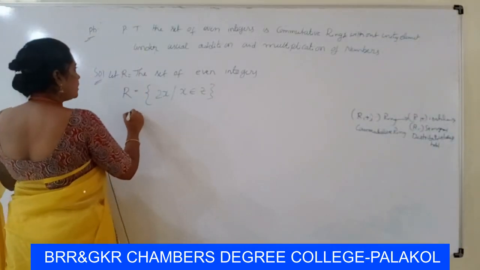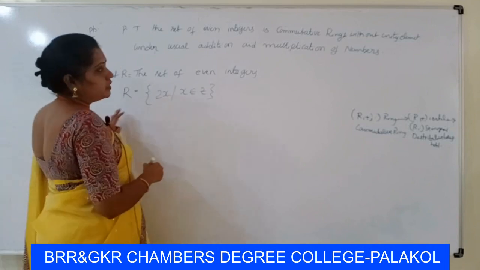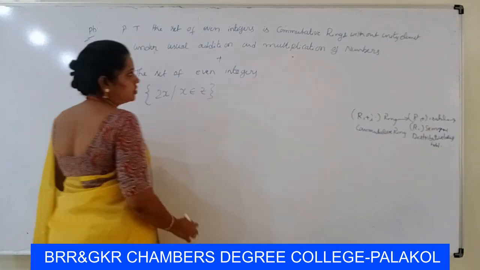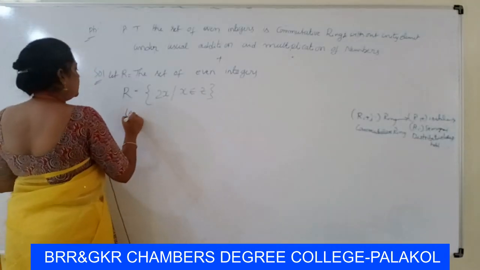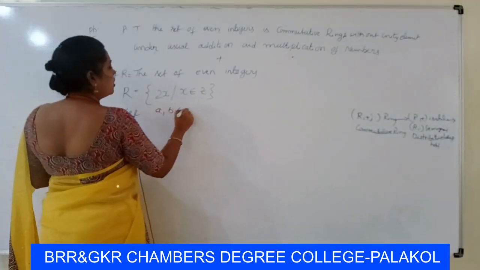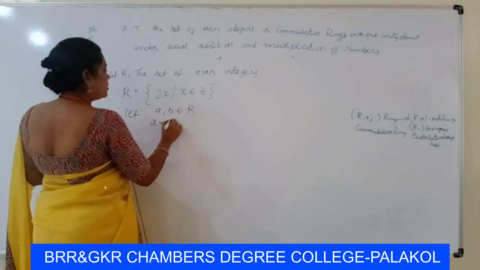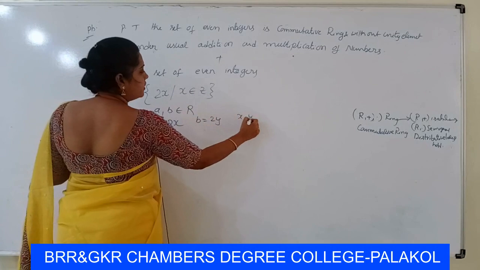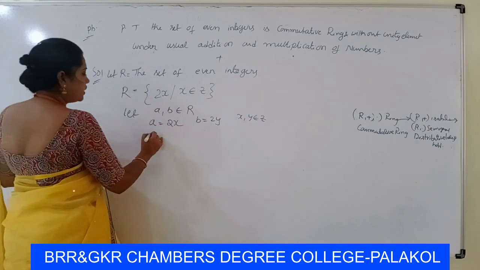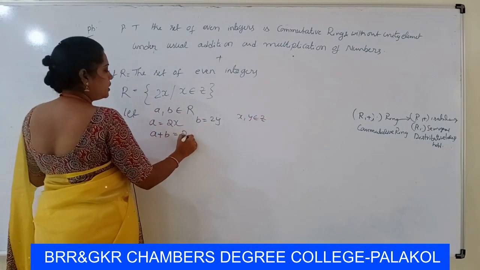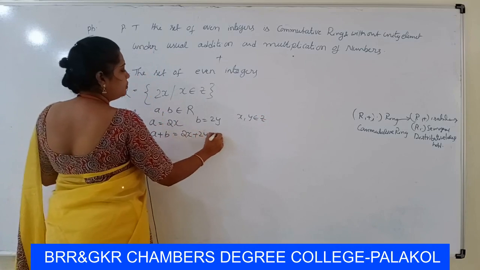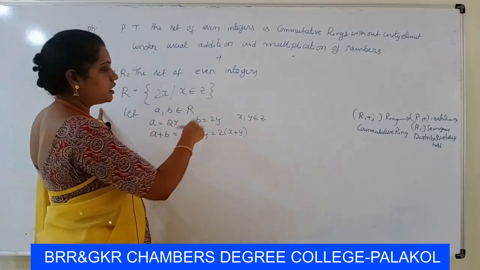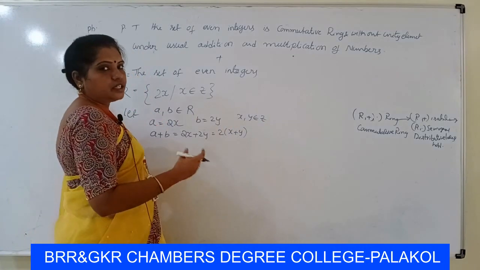Here we define plus and multiplication as the operations. Now we take any two elements a comma b belongs to R. Then a is equal to 2x, b is equal to 2y, where x comma y belongs to Z. Then a plus b is 2x plus 2y, then 2 into x plus y. x plus y is again an integer because x comma y are integers and Z is a ring.